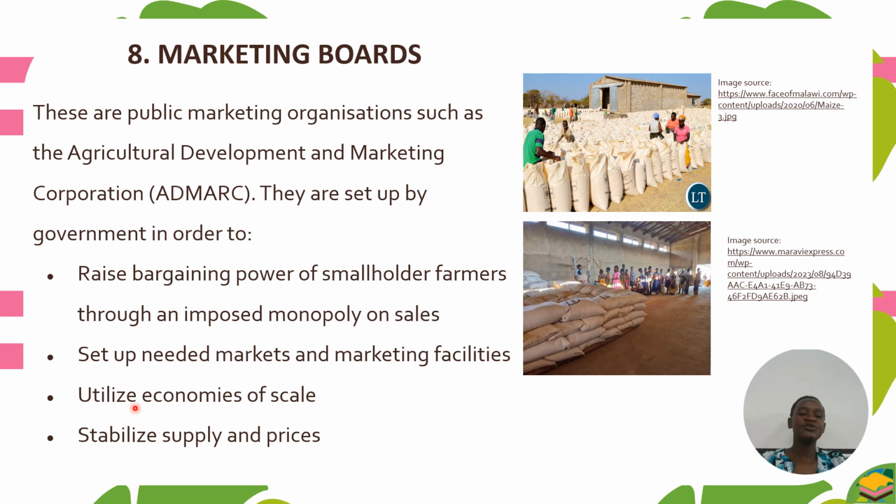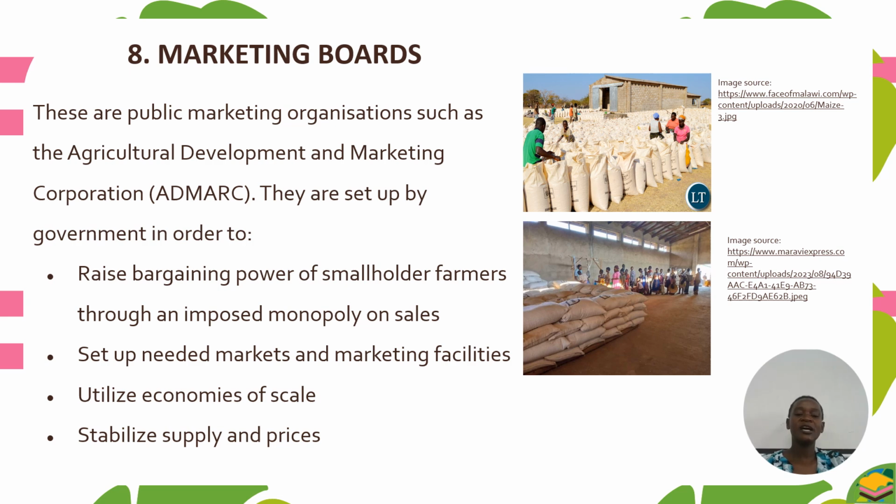And also they utilize economies of scale, and later stabilize supply and price. The price these marketing boards charge, so that the farmers should be selling the products to them, is the fixed price which is also used at the market.